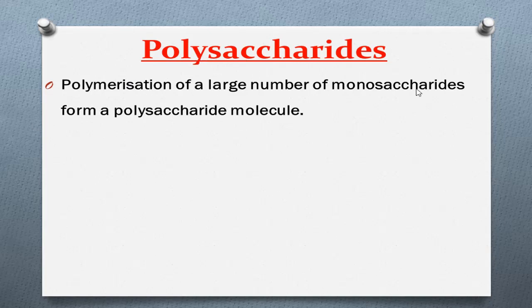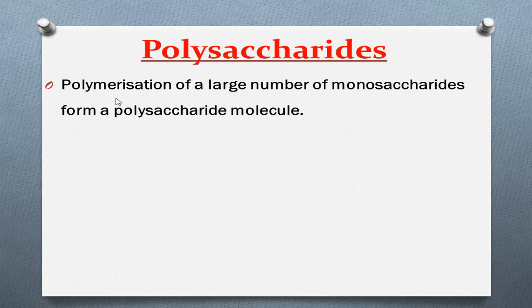A large number of monosaccharides combine with each other and form a polysaccharide. The process of combining a large number of monosaccharides is known as polymerization, right?